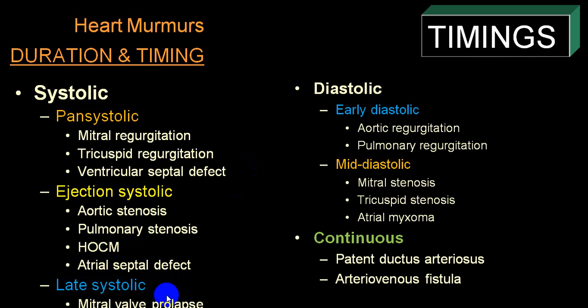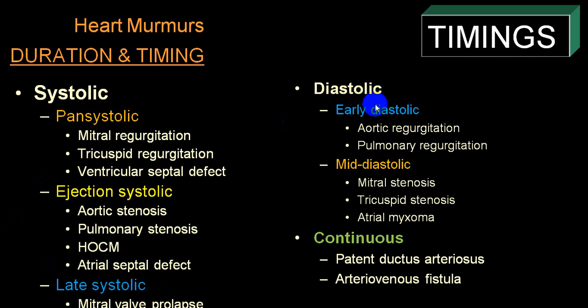Mid-systolic murmur can be in acute rheumatic fever, we call it a Carey Coombs murmur. A flow murmur, and in a case of aortic regurgitation, there is one name for that. I forget that name. Sorry, Austin Flint murmur. So those are mid-systolic murmurs. And in case of a mitral valve prolapse, it can be a mid-systolic murmur or a late systolic murmur. In a late part of systole, we call it a late systolic murmur. So these are the different terms which are being utilized.